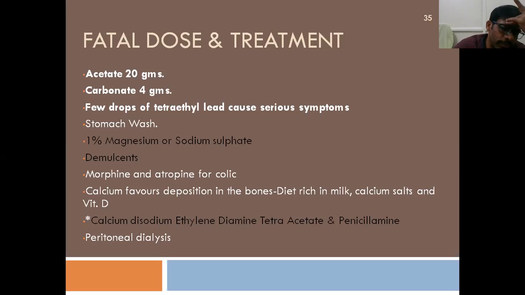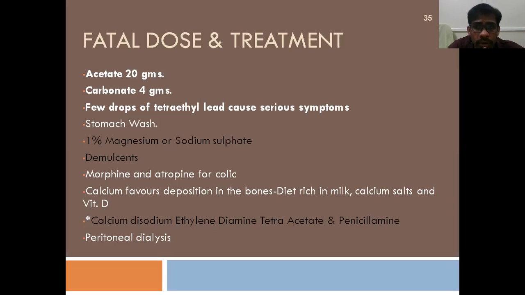Right? Coming to the treatment, stomach wash. In case of acute poisoning, you do the normal gastric lavage, right? And 1% magnesium or sodium sulfate can be used as a purgative, to increase the excretion through feces. And demulcents can be used to reduce the irritant action of this poison on the stomach. These physical antidotes act as a mechanical barrier on the wall of the stomach to reduce the absorption, and also because these are irritant poisons, they will reduce the irritant symptoms of the poison.